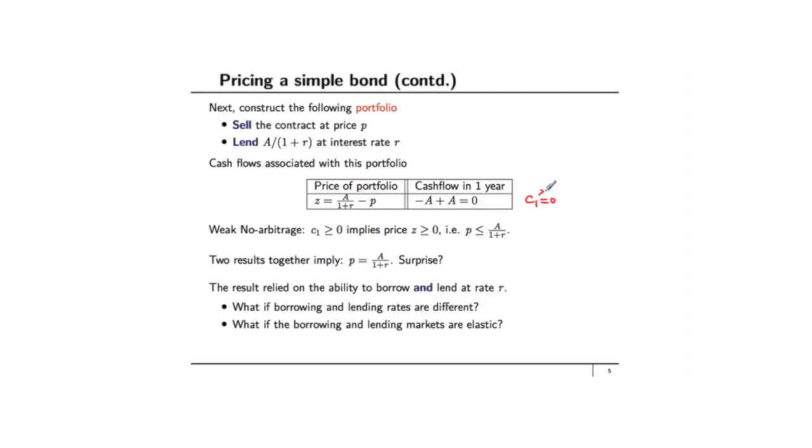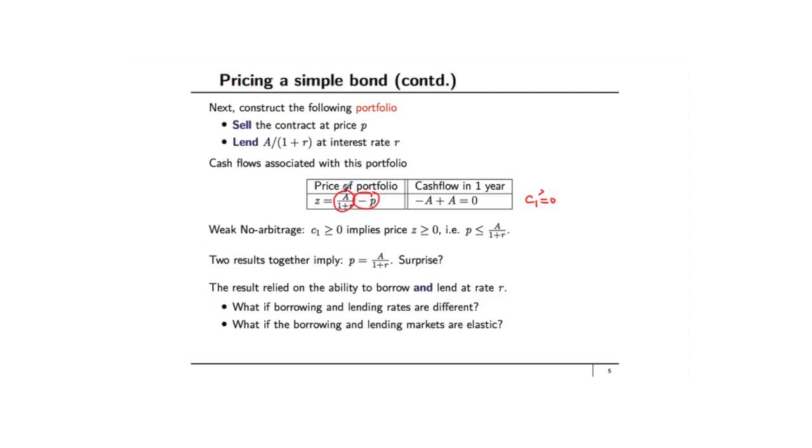What about the price of this portfolio? The price of the portfolio is how much did you have to pay in order to construct this portfolio. Since you sold the contract at price P, you receive that amount. So that's minus P. Because you had to lend A divided by 1 plus R at the interest rate R, this is the outflow. So A divided by 1 plus R is the total amount that you had to pay.